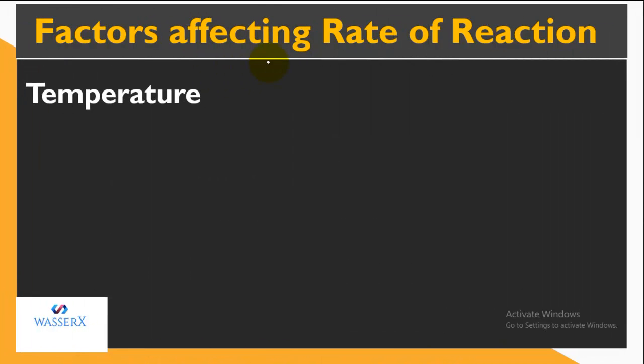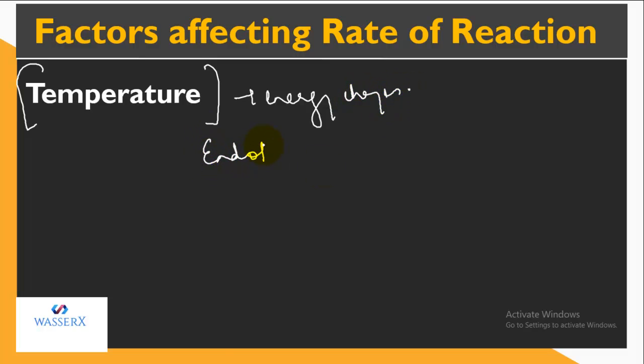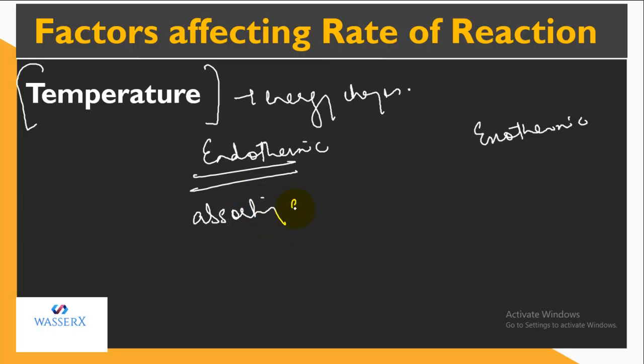Another factor is temperature. We know that on the basis of temperature, that is on the basis of energy changes, we have two types of reactions that are occurring. One is the endothermic reaction, and the other we have is the exothermic reaction. Endothermic reactions are those which occur by absorbing energy. These reactions occur at the cost of absorbing energy. And exothermic reactions are those which, as they occur, evolve, or you can say release, energy.